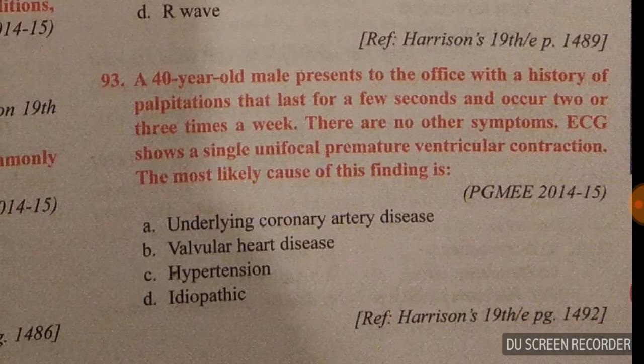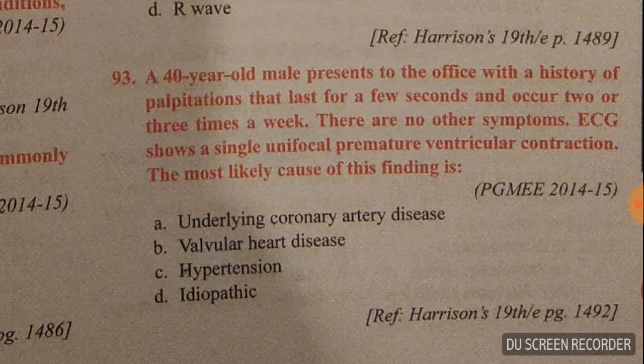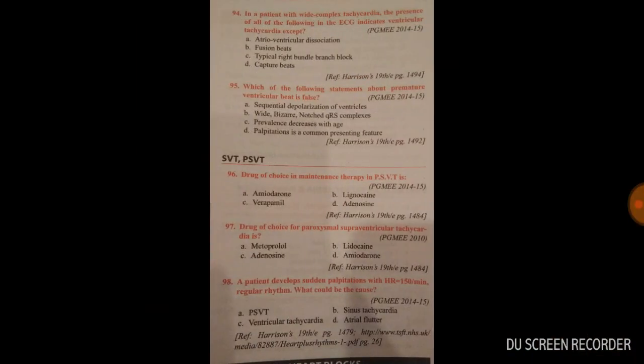B. 92. A 40-year-old male presents to the office with a history of palpitations that last for a few seconds and occur 2 or 3 times a week. There are no other symptoms. ECG shows a single unifocal premature ventricular contraction. The most likely cause of this finding is idiopathic. It's idiopathic. No one knows. Okay.